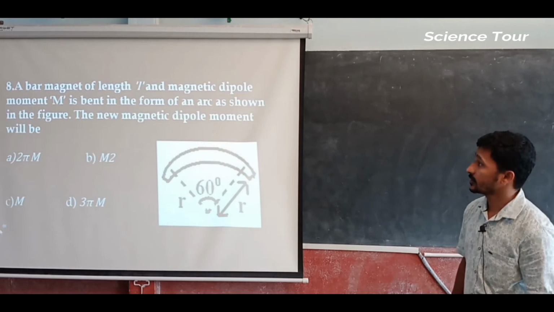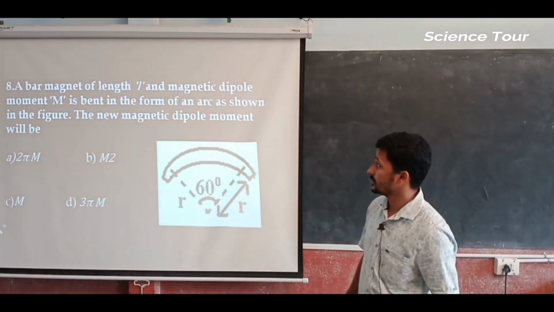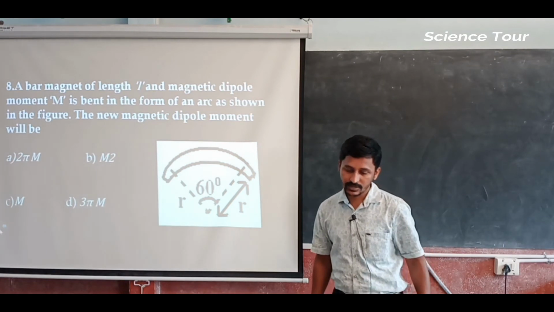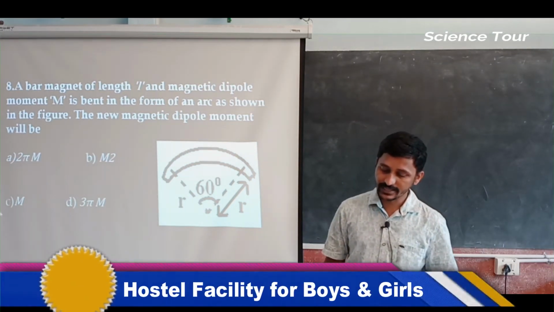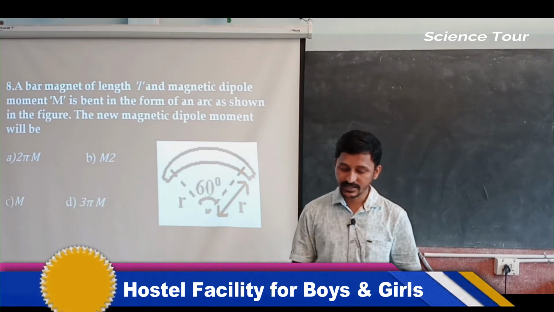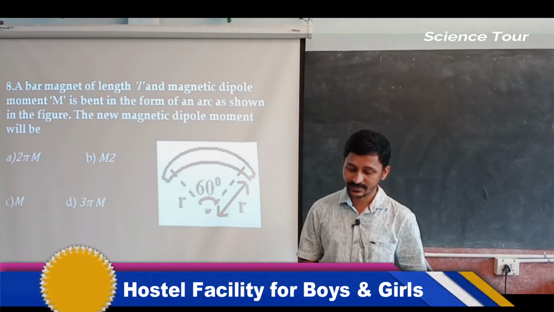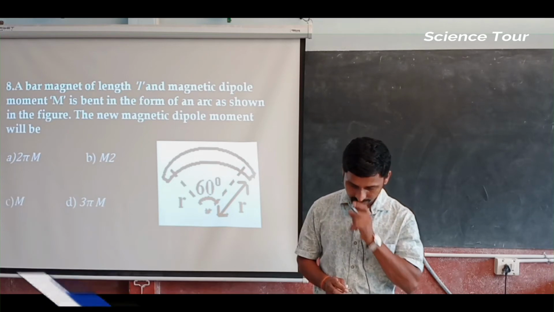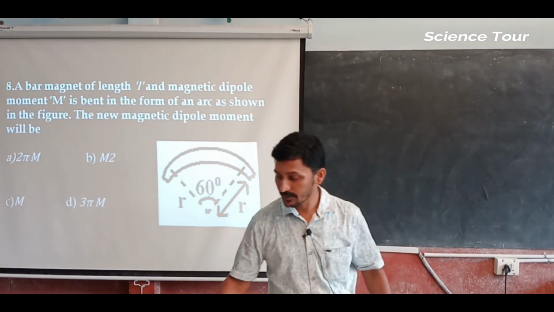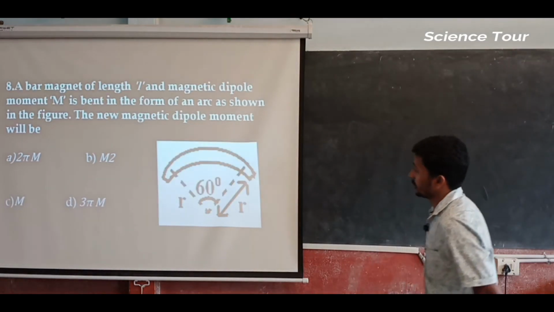Now next we are going to talk about question 8. A bar magnet of length L and magnetic dipole moment M is bent in the form of an arc as shown in the figure. The new magnetic dipole moment will be, so you have to find out the new magnetic dipole moment.